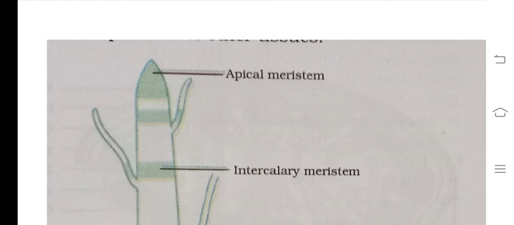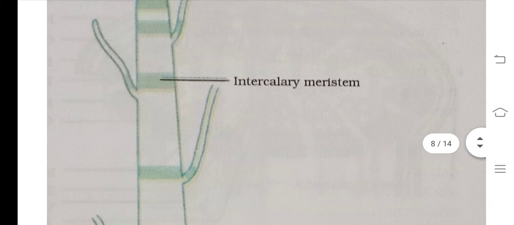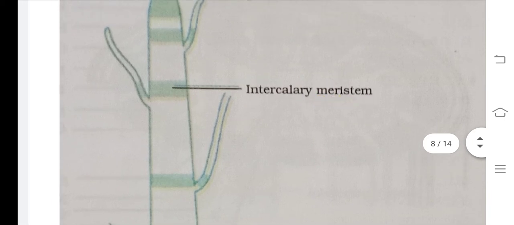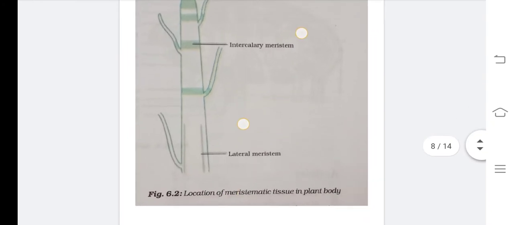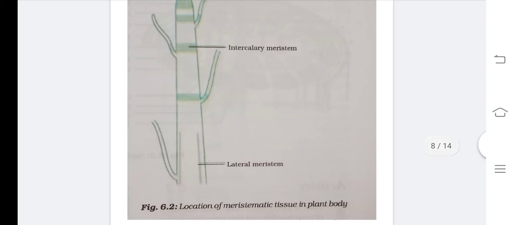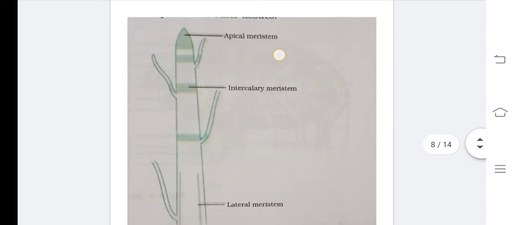The next one is intercalary meristem. Understand the spelling, children. Very important. Meristematic tissues are named differently based on the parts where they are found. There are mainly three types of meristematic tissue. One is apical meristematic tissue, or apical meristem.